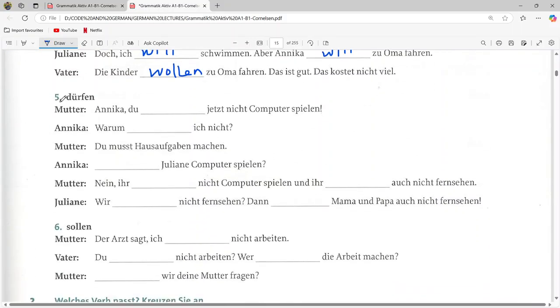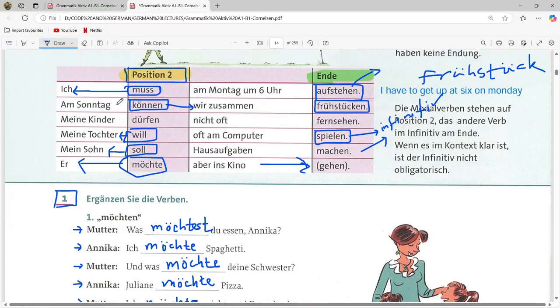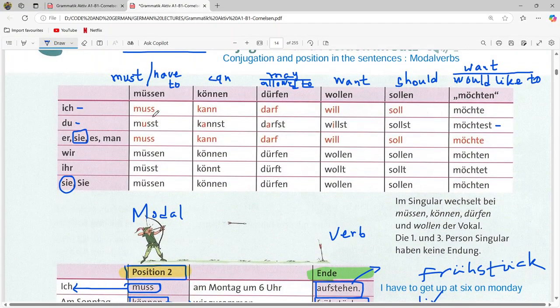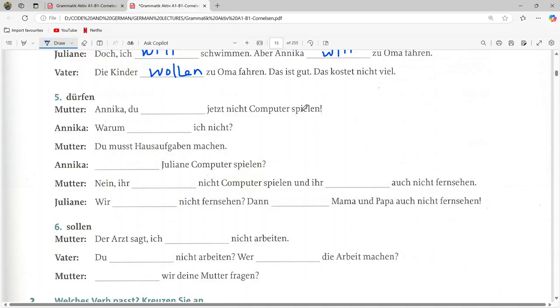Next one is dürfen. Dürfen is may, or allowed to. So let us see. Ich darf, du darfst, er sie es darf, wir dürfen, ihr dürft, sie dürfen. So it has two meanings: either it means may or it means allowed to. Let us read the sentences.